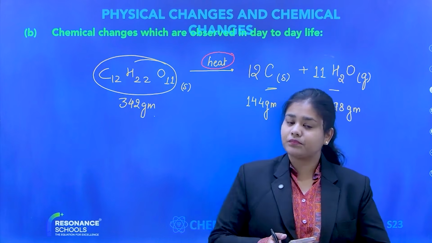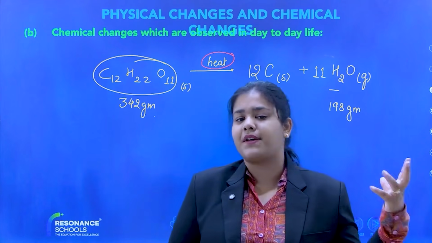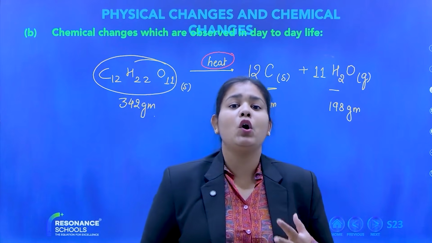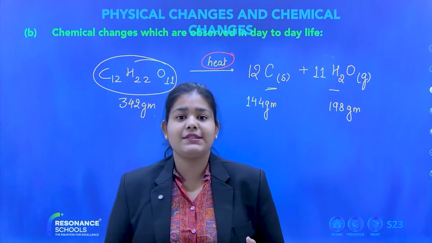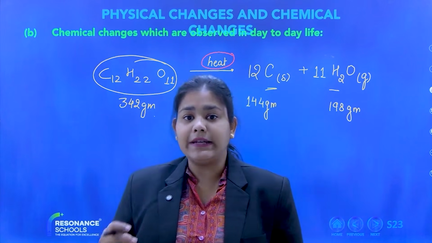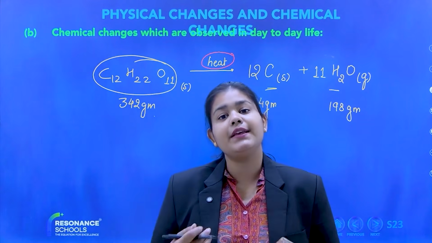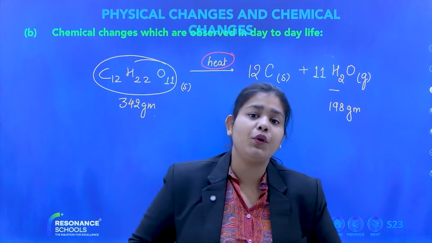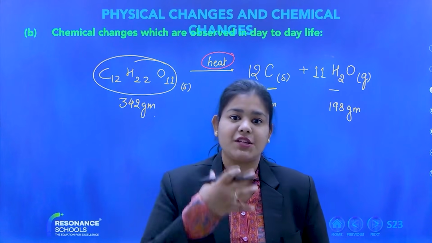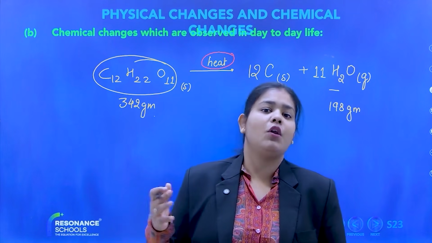Right, everyone? That's why whenever you have eaten your food, lunch, breakfast, dinner, whatever, it is suggested not to drink water. Because whenever you are eating something, your body is releasing heat energy, and if you drink water, the energy will be disturbed and your digestion, which is a chemical process, will also be disturbed.